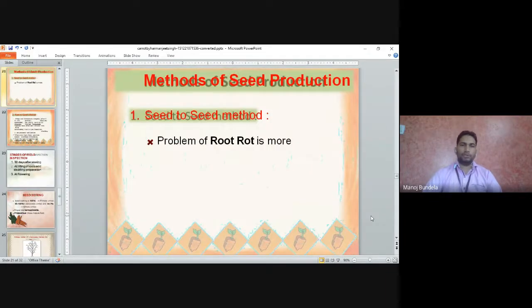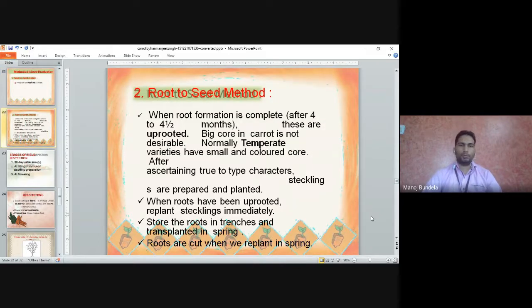Method of seed production. We can use two methods: the seed to seed method, or the root to seed method. In the seed to seed method, root rot is the major problem. Root to seed method: when root formation is completed after 4 to 4.5 months, the roots are uprooted.